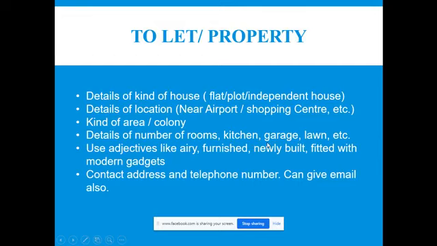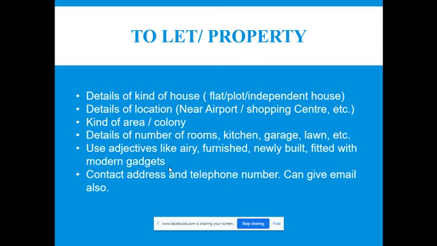Because suppose I am looking for a two bedroom set and it is not mentioned whether it's 2 BHK or 3 BHK or simply 1 BHK, it is going to be very difficult for me to finalize it. And even if I go, it is going to be wasted. So the number of rooms and type of apartment should be very clear. And add adjectives like airy, furnished, newly built, fitted with modern gadgets, sun facing if it is, and many more. So you can write anything. Give the contact address and phone number, and you can give an email also. That's important.